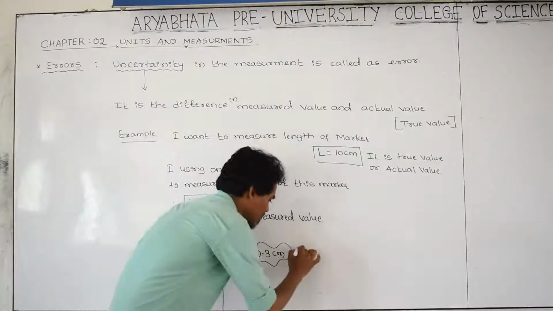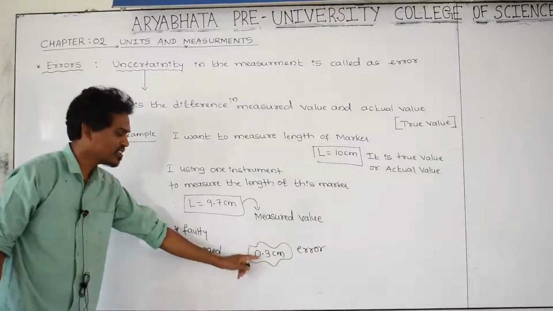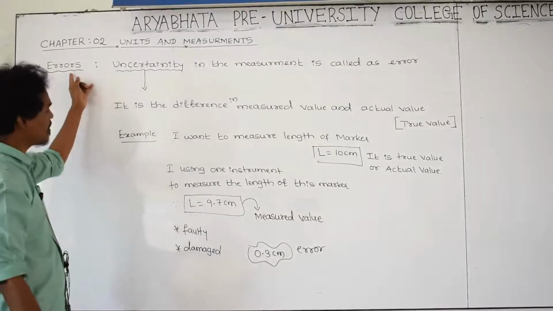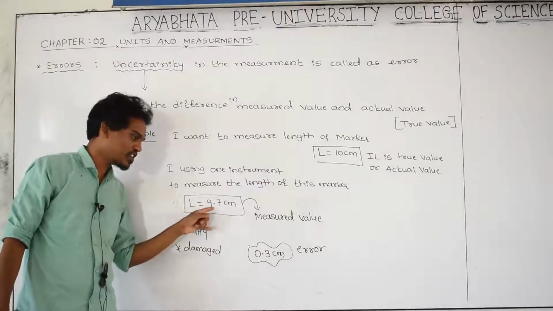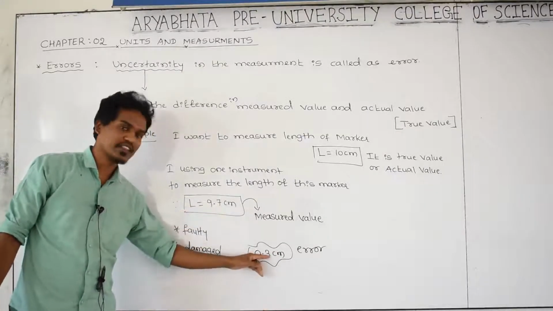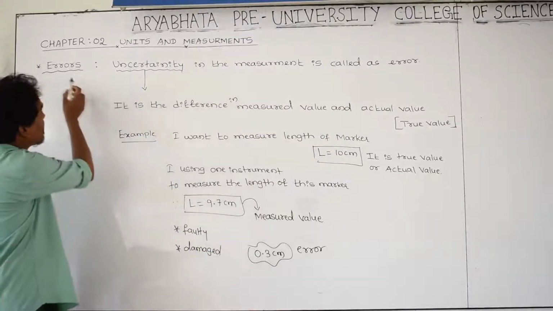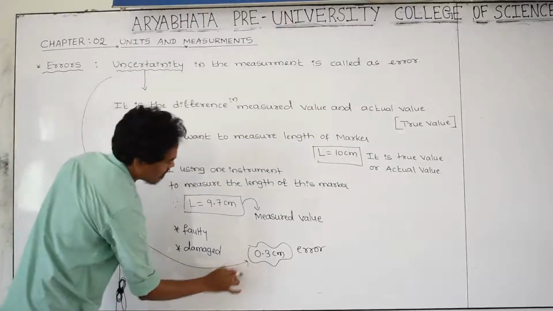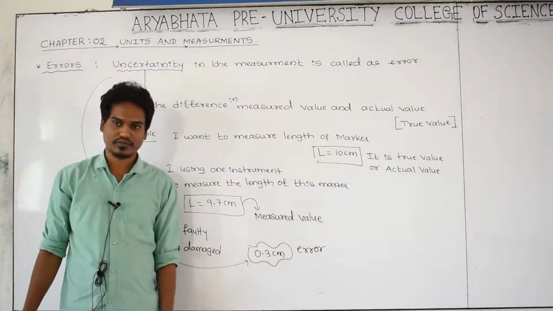This is called an error. How much error is your measured value having? 0.3 centimeter. Are you getting what we mean by error? Yes, this is the error present in this measured value. Yes, 0.3 error. Or this is uncertainty. How much uncertainty is there in the length? The uncertainty in the measured value is 0.3 centimeter.